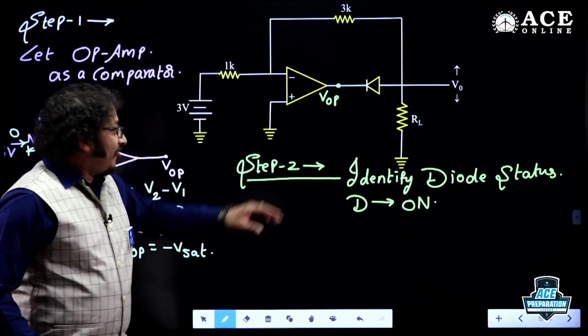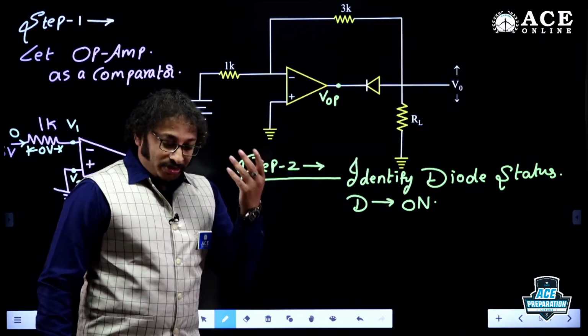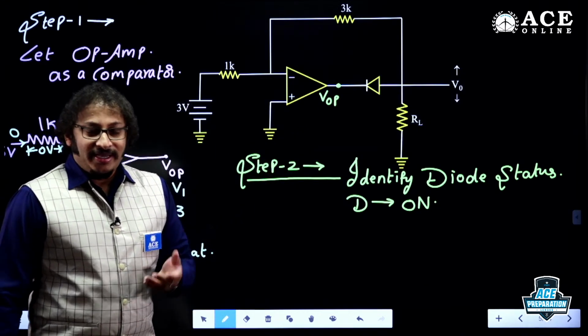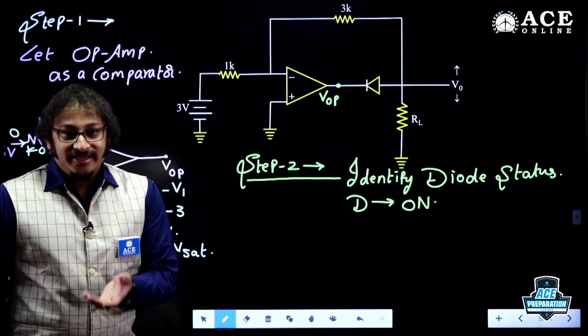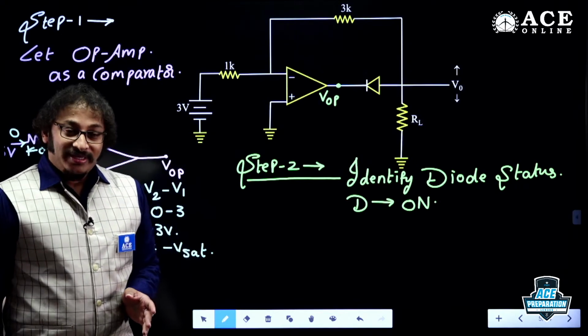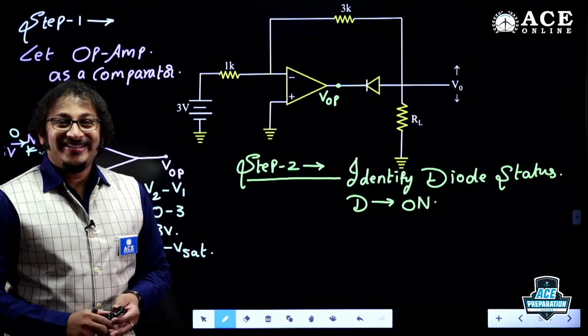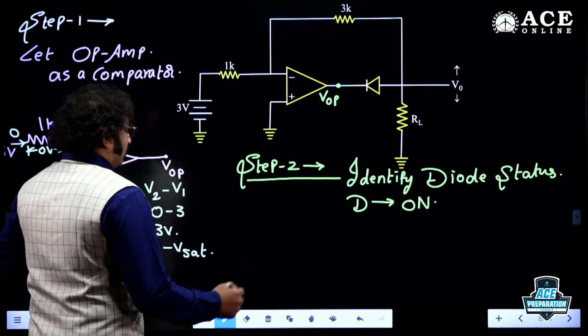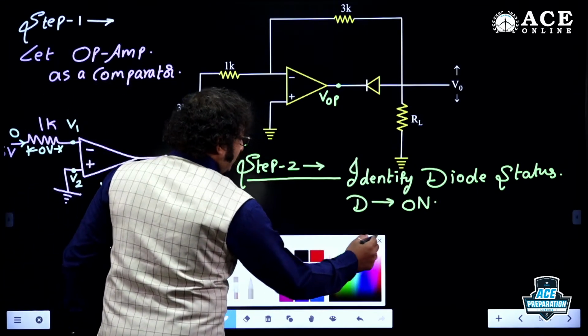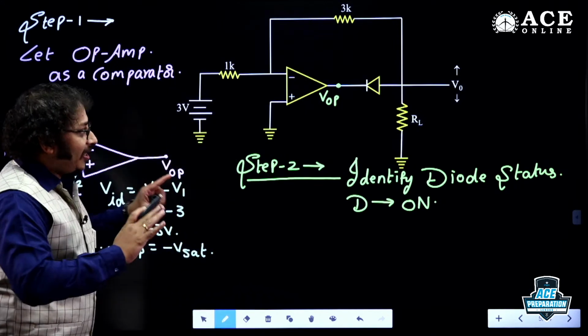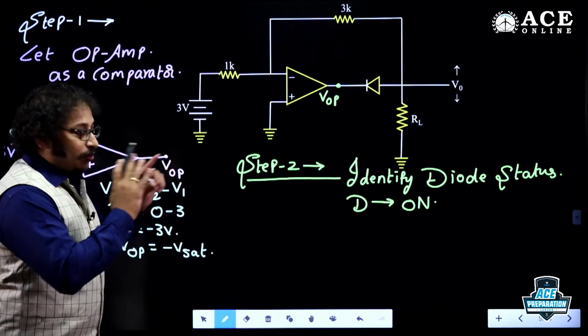Interesting. If I reverse the diode, yes, the diode will be off. Highest negative voltage given to the anode, diode will be off. Here, highest negative voltage given to the cathode, diode is on. Right, dear students? Now, when the diode is on, tell me, what could be the circuit? Finally, step 2 is what? Yes, I identified the diode status.